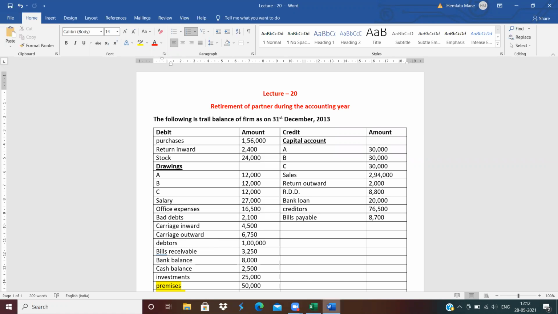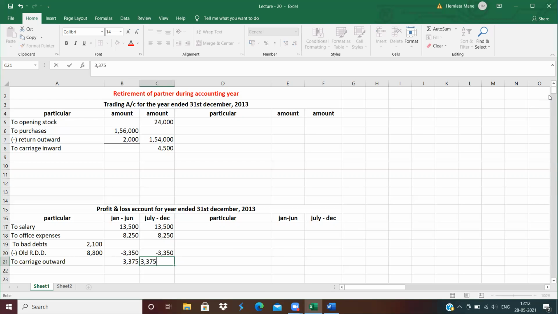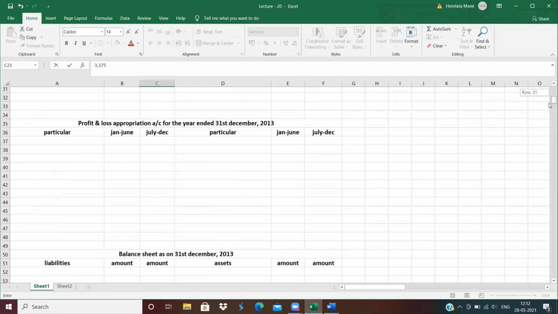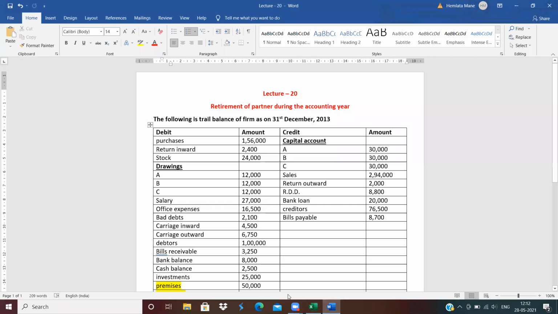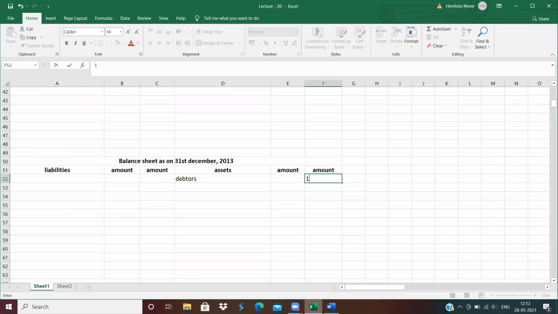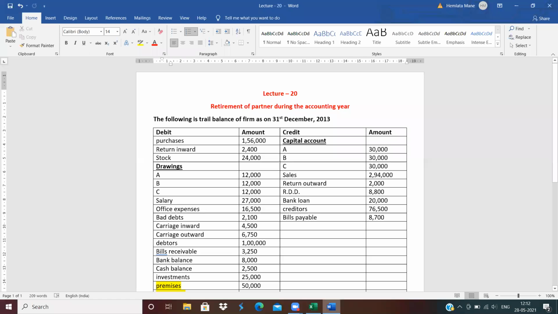Debtors. Debtors write down on the asset side. How much is the amount of debtors? 1 lakh. Next.